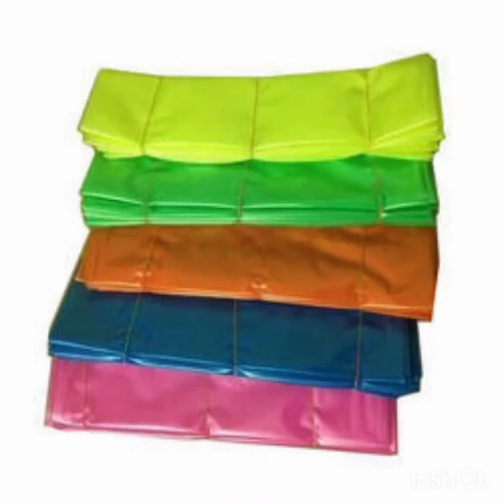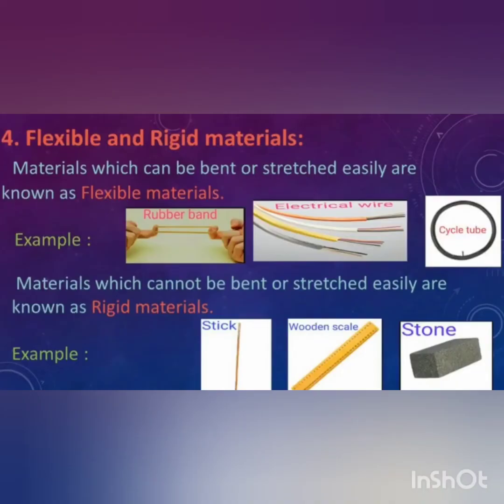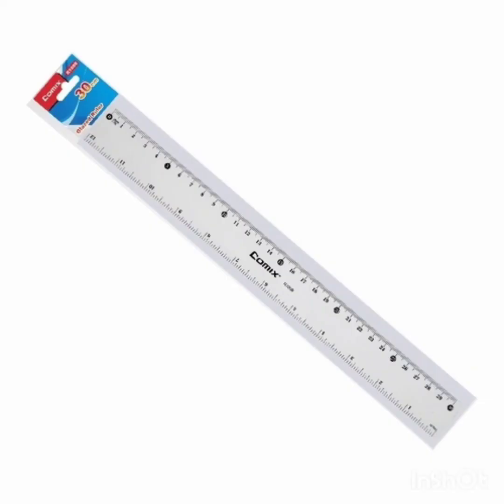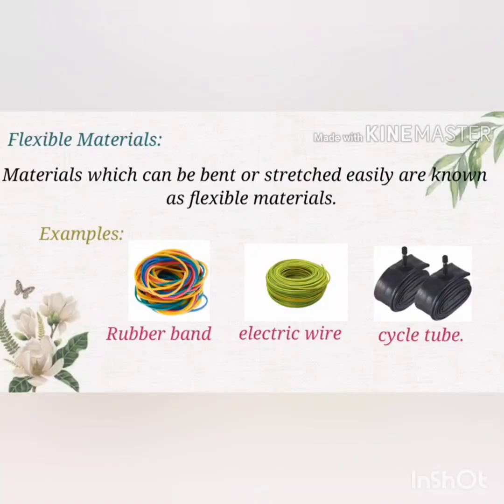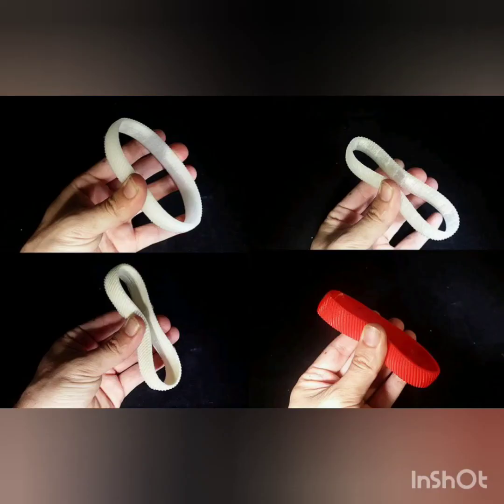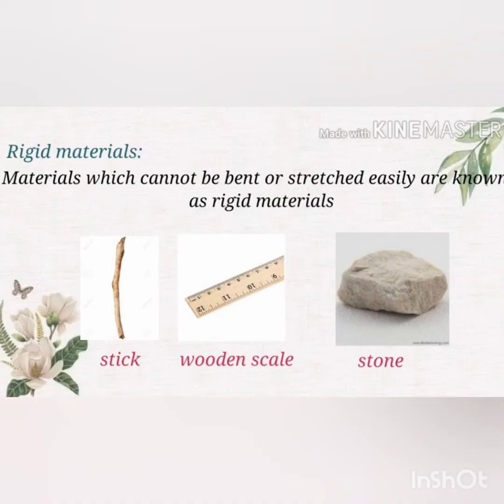Children, which can you bend? A plastic scale or wooden scale? Yes, you can bend the plastic scale. So, some materials are flexible, which makes it easy to bend or shape. Materials such as clay and cloth are easy to shape and bend. Some materials are rigid, which means they cannot be easily shaped or bent.